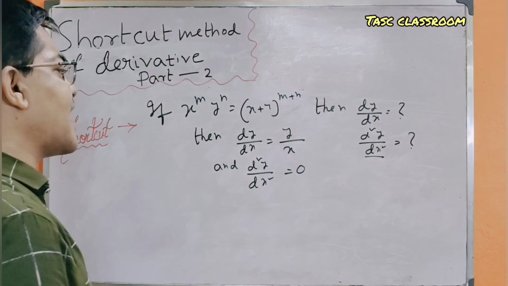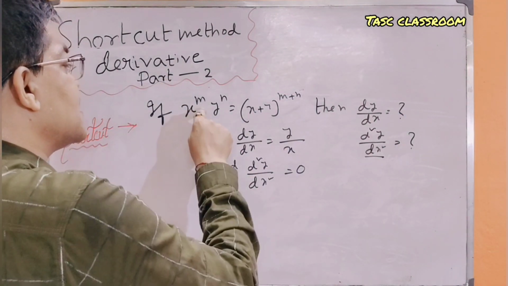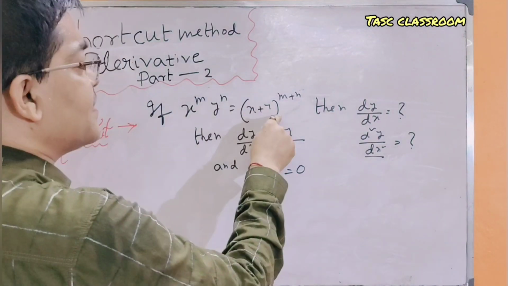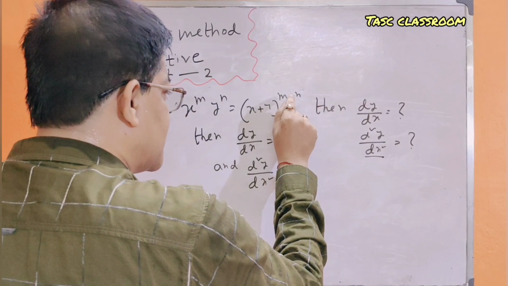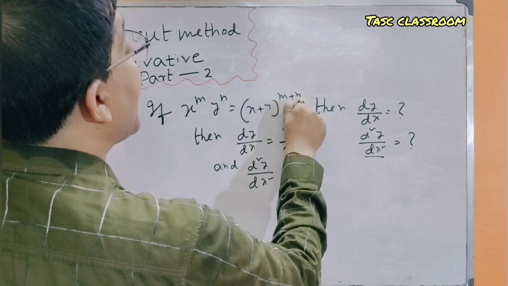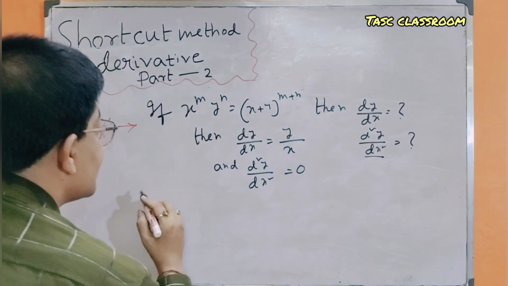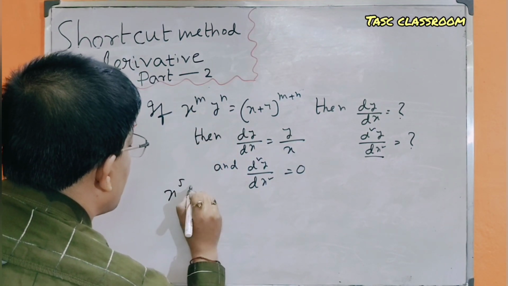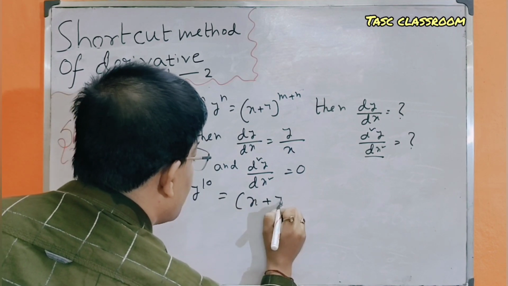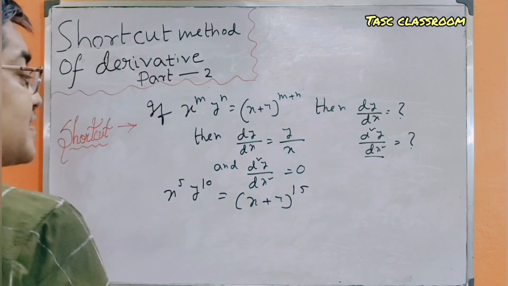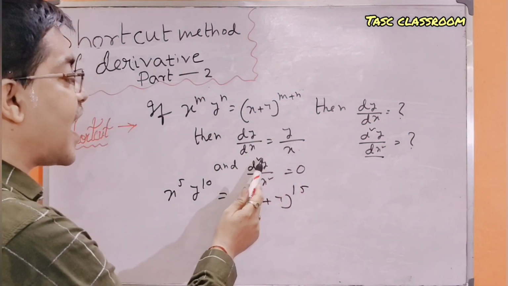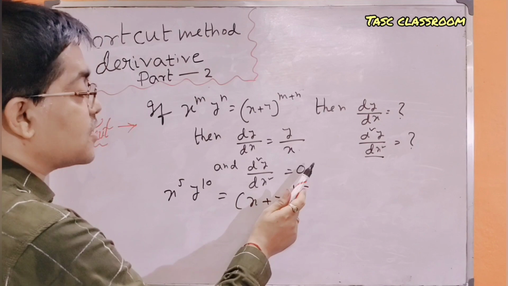Try to remember that if there is m and n, then the right hand side must be m plus n. If it is x to the power 5, y to the power 10, then on the right hand side it will be x to the power 15. Then the answer is definitely dy/dx equal to y by x and d2y/dx square equal to 0.